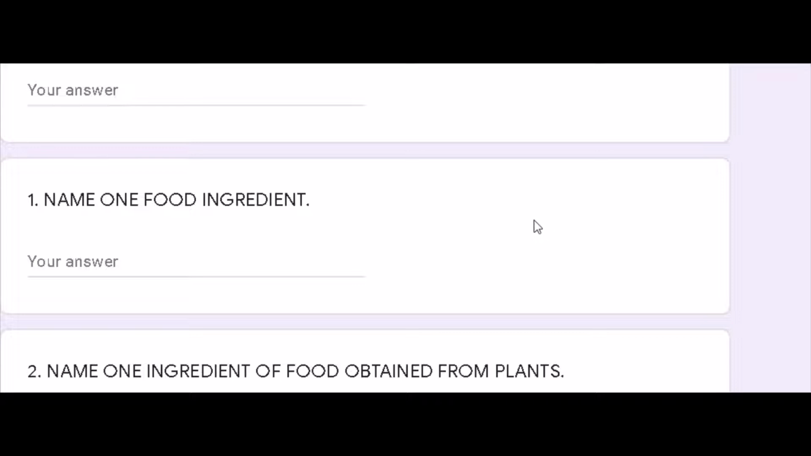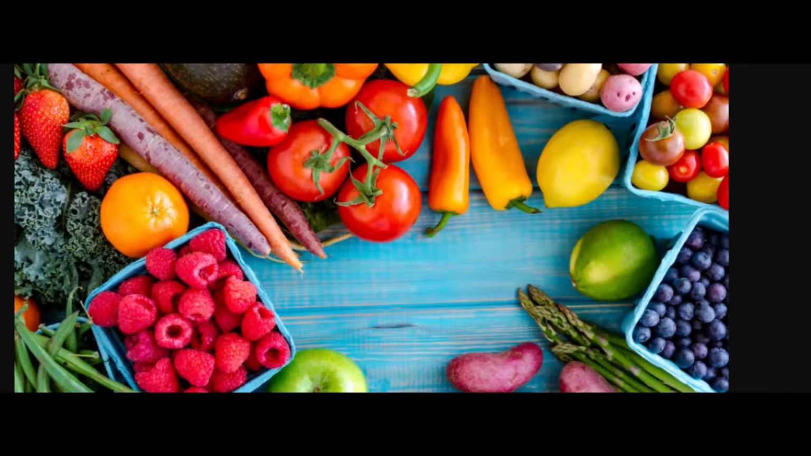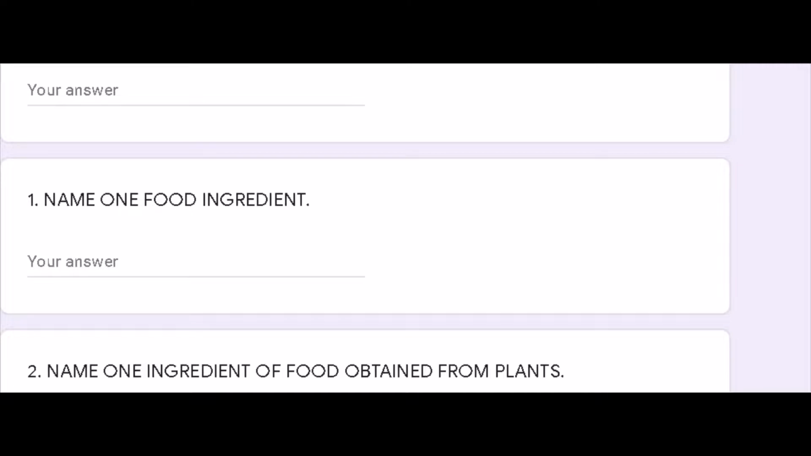So here is your question number 1. Name one food ingredient. Ingredients, my dear students, you know very well, are the materials needed to prepare a food item. Any ingredient you can write here, whether it is obtained from plants or from animals. Any ingredient is right.